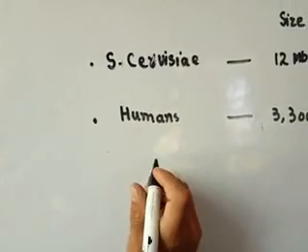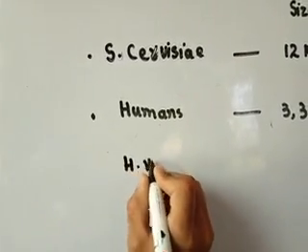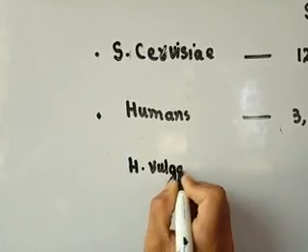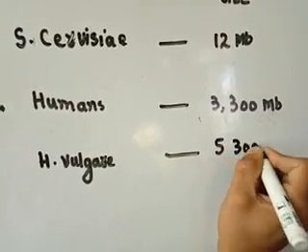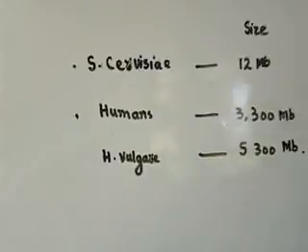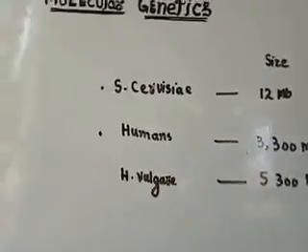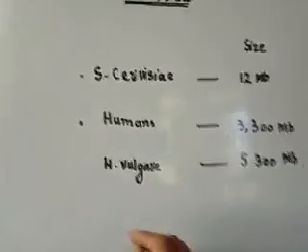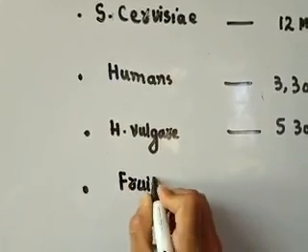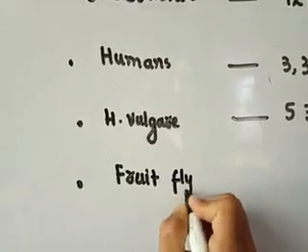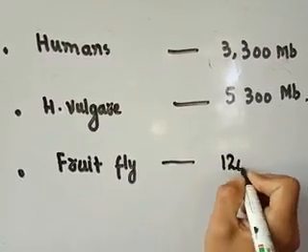And of barley, the genome size is 5,300 MBs. So it's the size of the genome of some organisms. If we take up the fruit fly, Drosophila melanogaster, its genome size is 120 MBs.